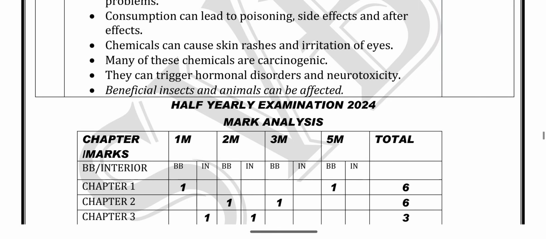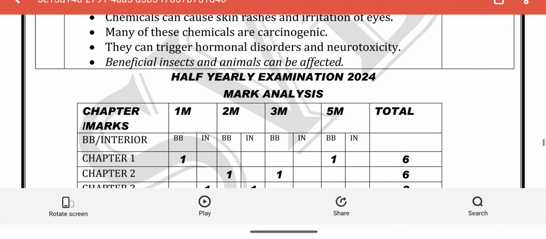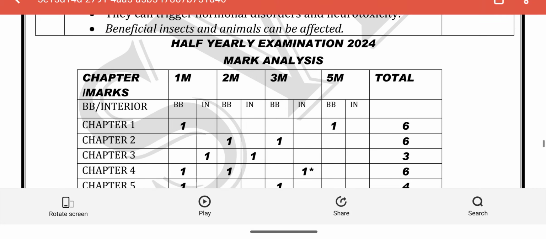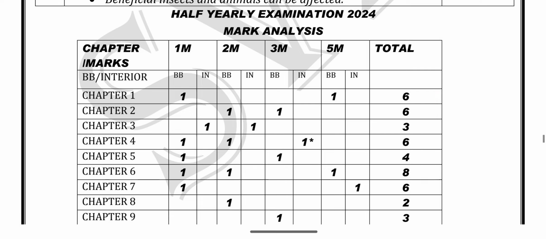Overall analysis: the maximum number of book back questions appeared in this half-yearly examination 2024. It is one of the easy question papers, and students can attend all the questions very easily.